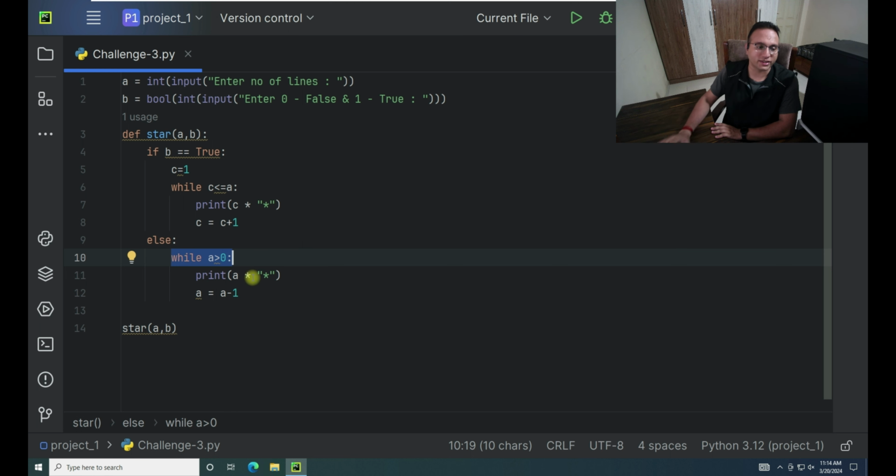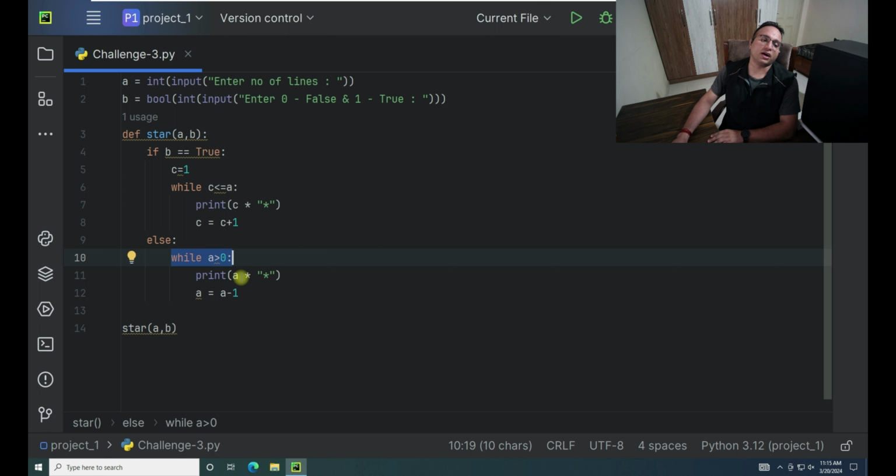I'll explain what exactly I mean by that. Over here we are not using this concept, we are doing the same stuff directly. Whatever input we are giving, A should be greater than 0. Till A is greater than 0, this will work. So now the value of A is 5, so 5 stars will get printed in the first line, and we are trying to reduce the value of A by minus 1.